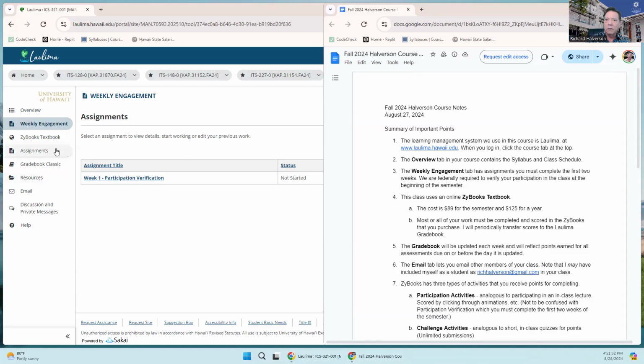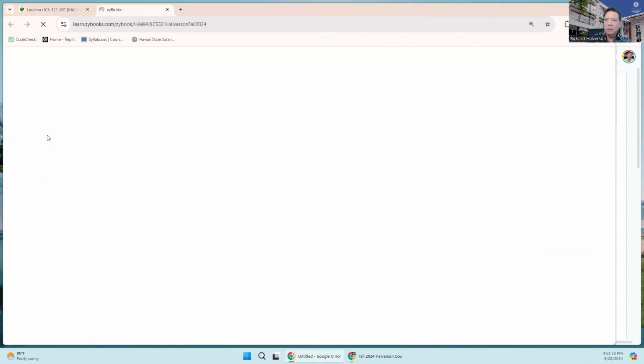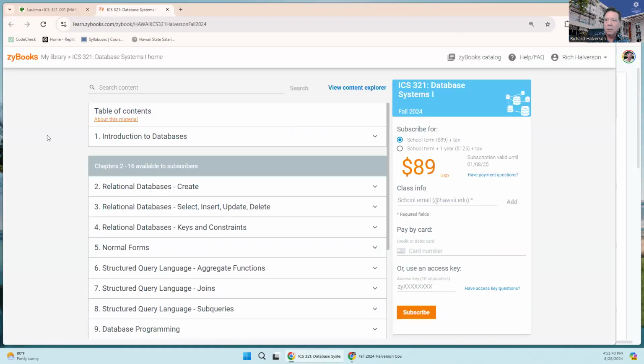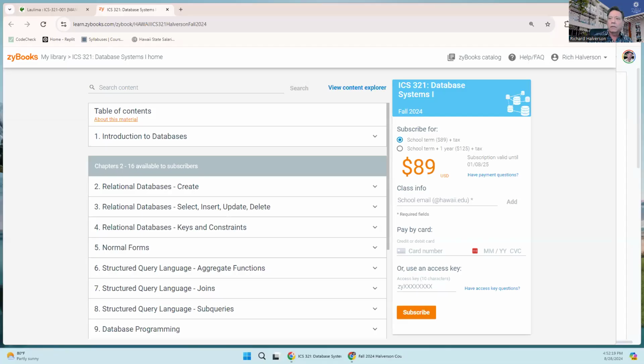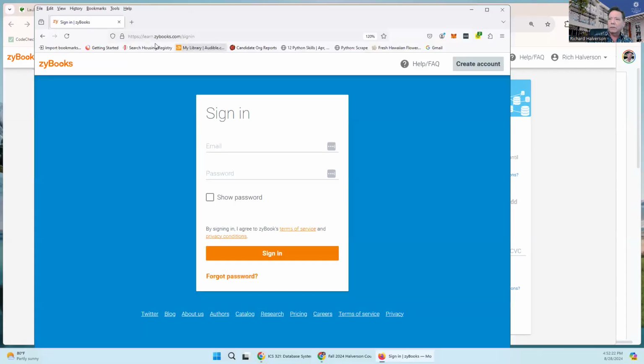The class uses this zyBooks textbook. The first time you log in, before you've ever created a zyBooks account, the first time you click on that link, it's going to look like this, and up here there'll be a button, create an account.